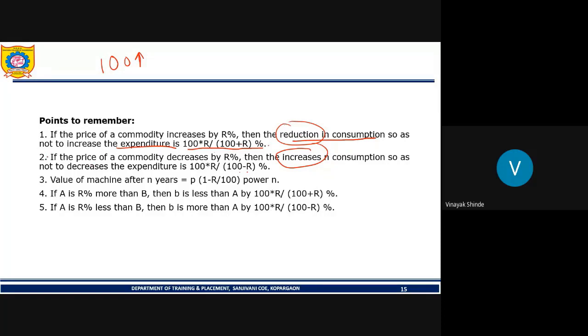Now assume a situation where the price of a commodity decreases by R percent. This happened with Geo. When Geo was introduced, the value of 3G and 4G plans suddenly fell, so we increased our consumption.